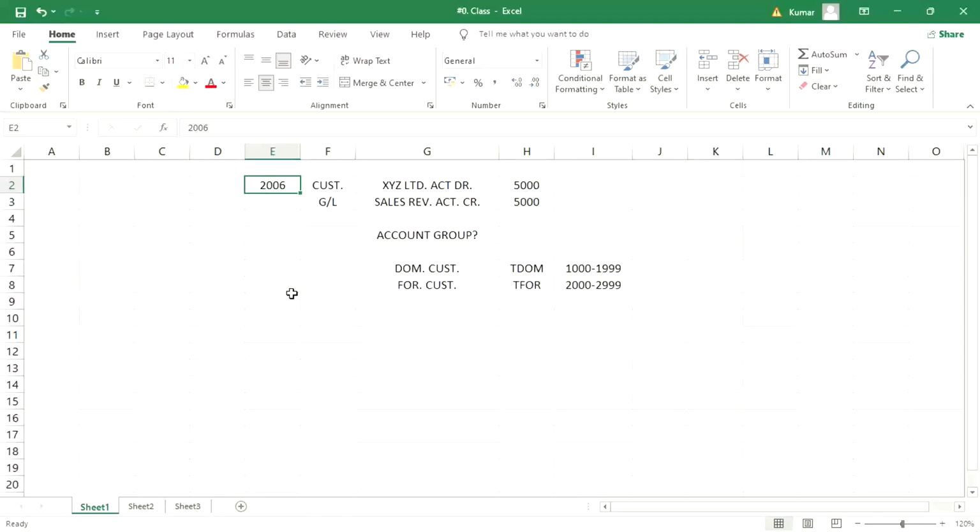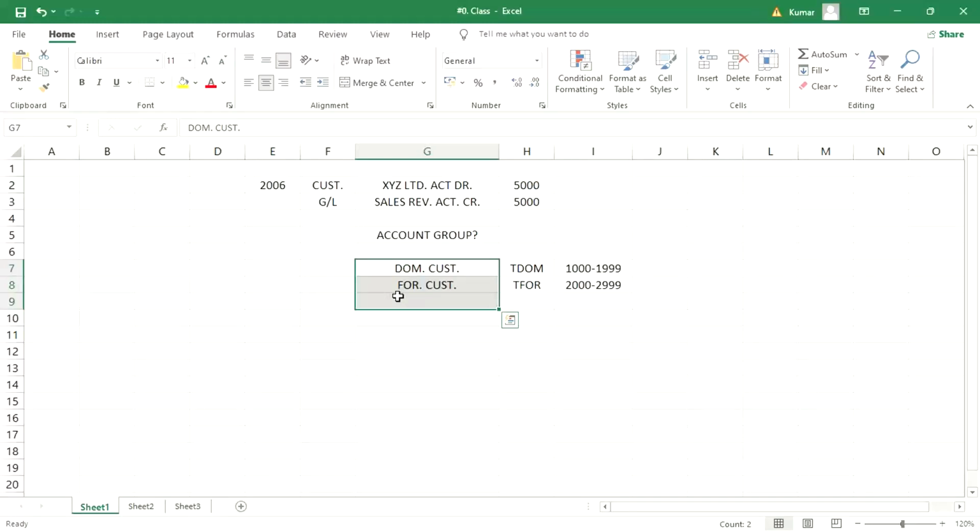Apart from this, if people want to know how much revenue we have generated from domestic customers and how much from foreign customers, then the account group doesn't play any role in that.